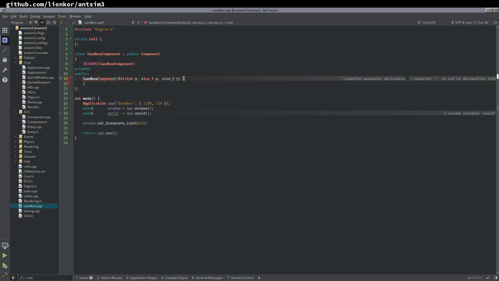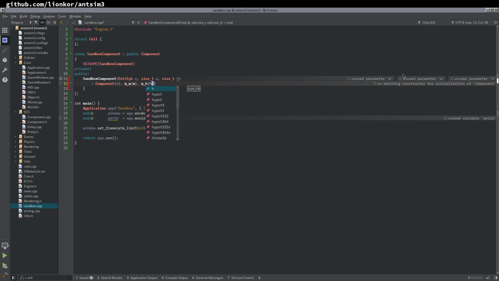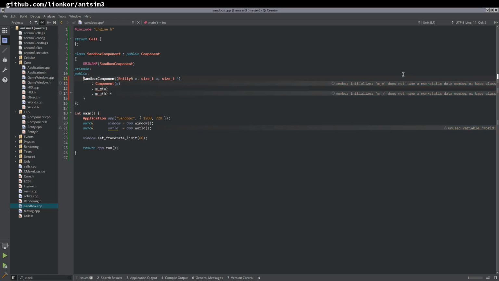The reason I don't like this very much is that we have ambiguous parameters, if you will. Like which is first, width or height? In this case, it's kind of clear. That's just a pet peeve.